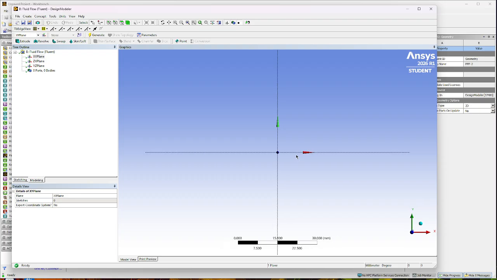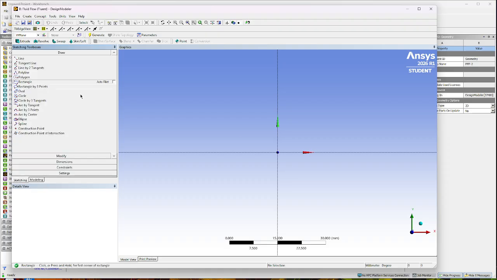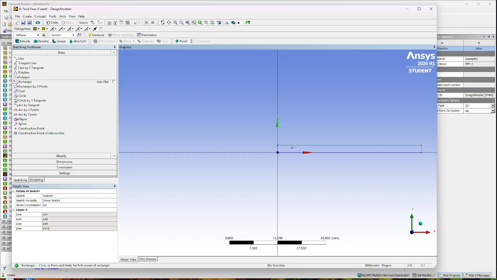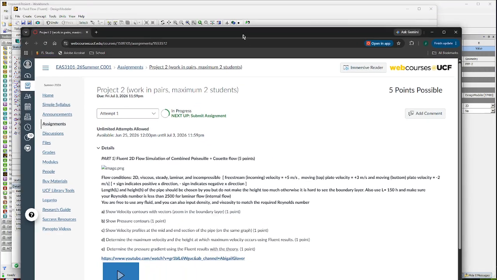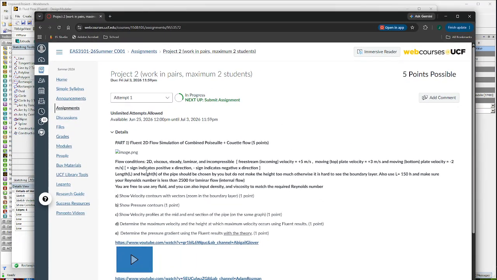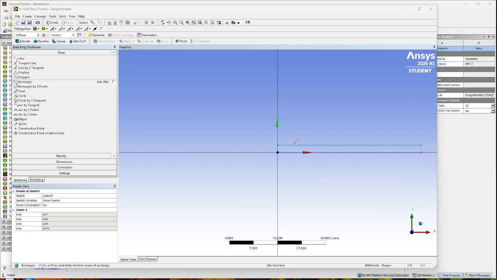Yeah, that should be fine. So we're going to go ahead for sketching, and then we're going to do rectangle, and you can play around with the geometry yourself. It is totally okay to do that. For mine, I pick a height, and then your length will just be 150 times your height. So that's what I'm going to do.